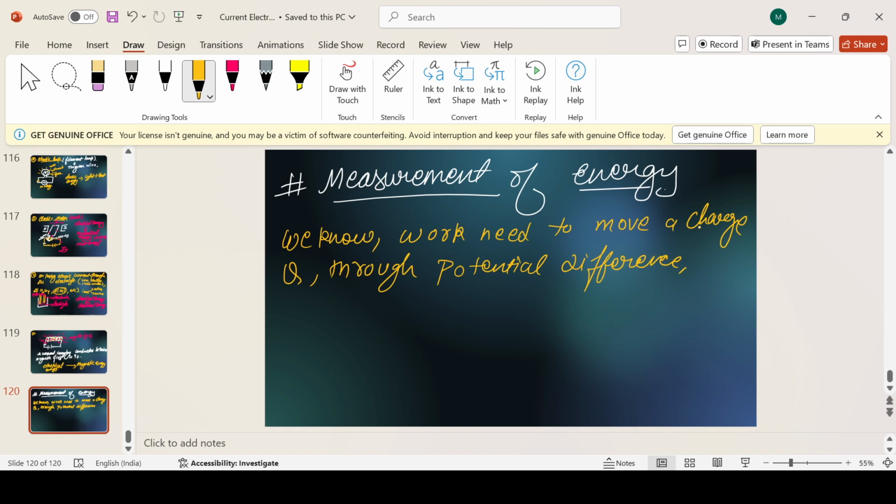So for moving a charge from one point to another point, we need to do some work. Basically, potential difference is equal to work done per unit charge. So can we write that work done is equal to potential difference into charge?